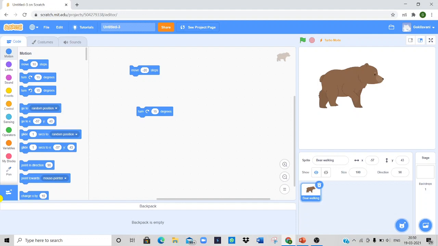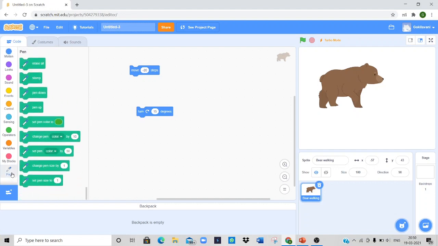Observe the movement of the sprite on the stage. Click on the pen block menu. Select the pen down block from the pen block palette.